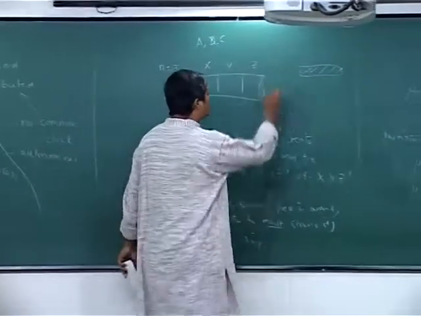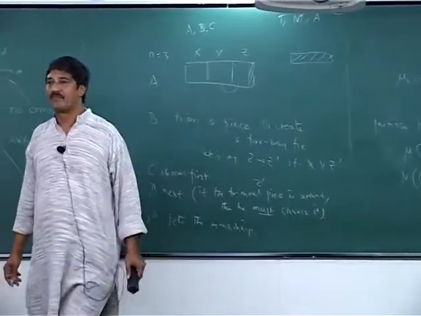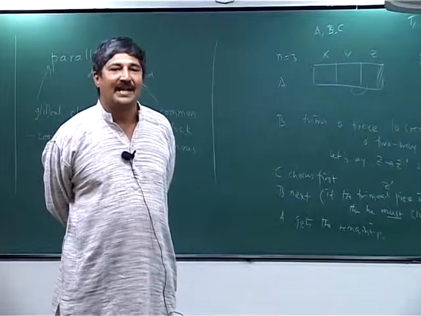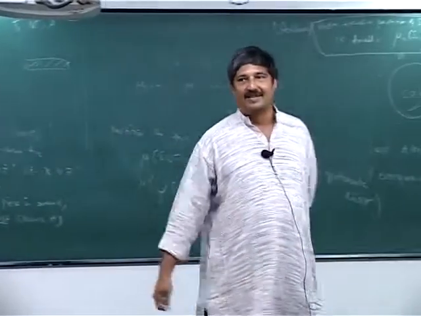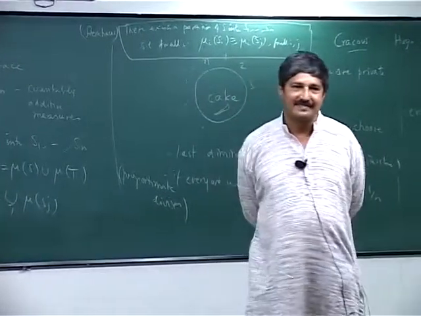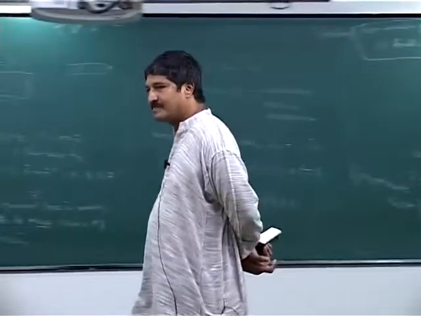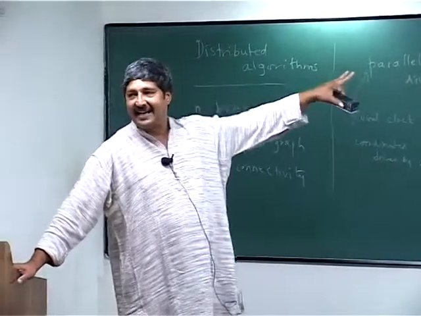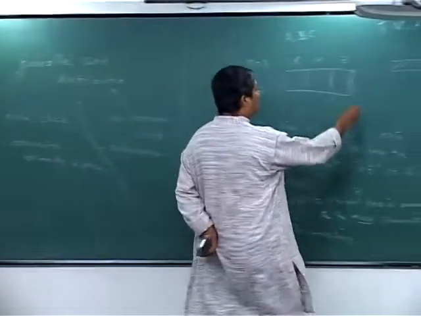So at the end of the first round, there are 3 people left. Let me call them T, NT and A, right? Okay. Now there are these 3 parties and so how should they divide it among them? That's why I'm saying the T, NT and A are there, so one of them should cut. Who should cut? T should cut, okay. T cuts into 3 pieces.